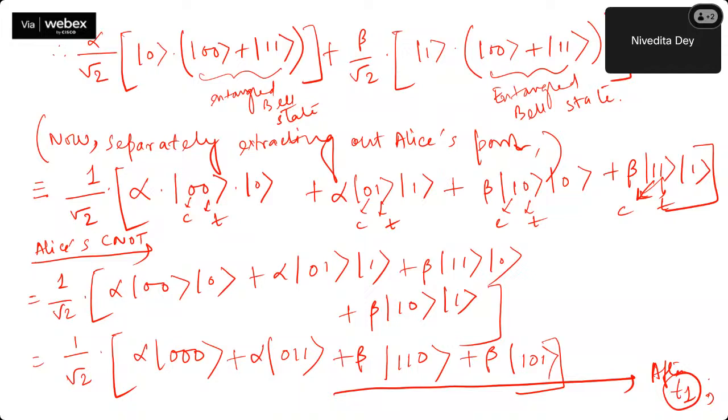So in the first qubit position, you can either see a 0 or a 1. Now you should know what Hadamard does on ket 0 and ket 1. I'll not be writing it, or say this much only. Hadamard on ket 0 is ket 0 plus ket 1 by root 2, and Hadamard on ket 1 is ket 0 minus ket 1 by root 2.